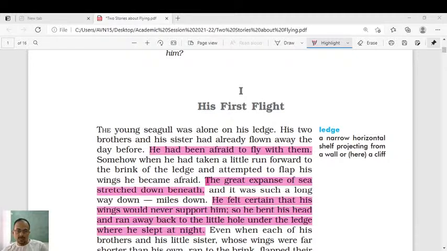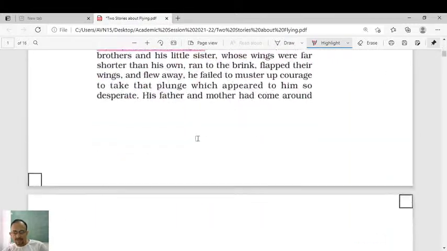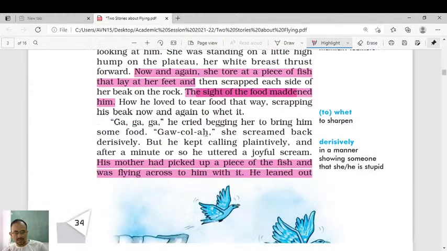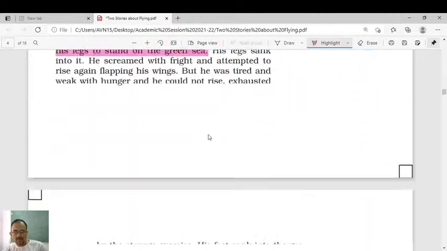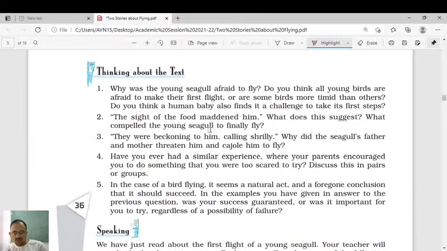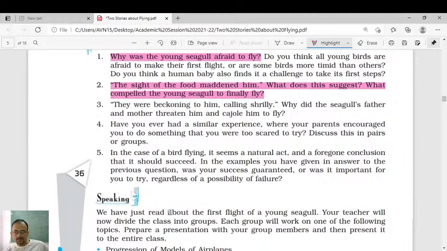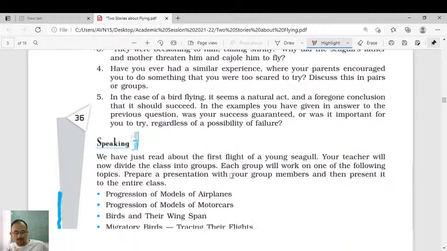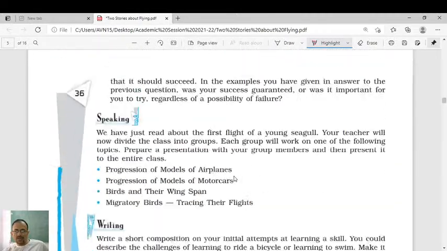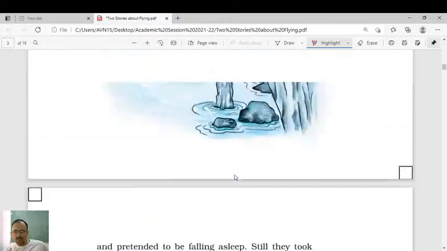And in my next class, I will teach you the second story. That is for Black Aeroplane. Black Aeroplane is the second story of this lesson. So that I will teach you in my next class. Okay, so I already told you what are the things you need to prepare. Question number two I suggested you already. Then question number one, and another one is how did his mom help him to fly. So anyway, you can refer to my website for further details.